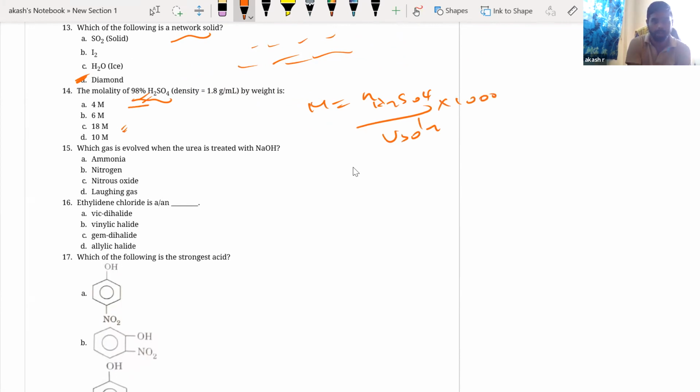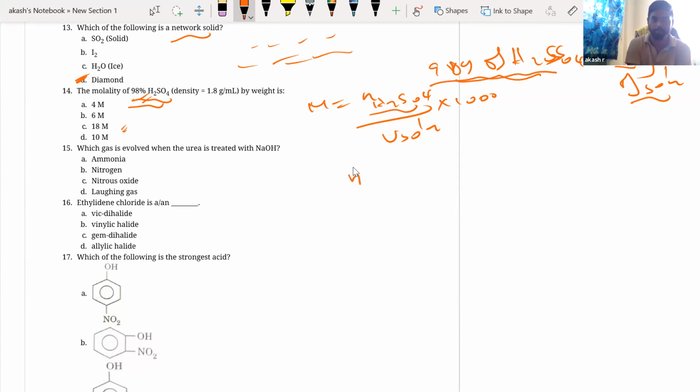Now, what do you mean by 98% H2SO4? It means 98 grams of H2SO4 is present in 100 grams of the solution. That's what it means by 98% H2SO4. So now I already know the mass of H2SO4: it is 98 grams.